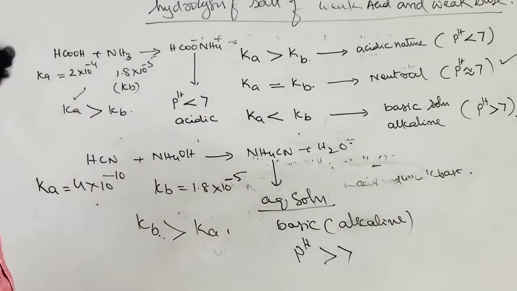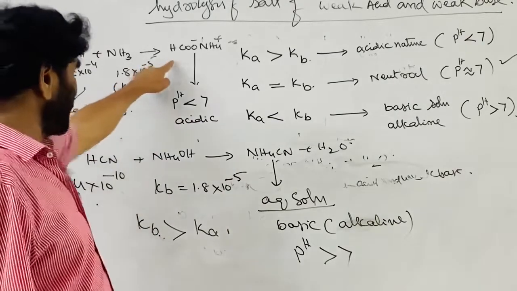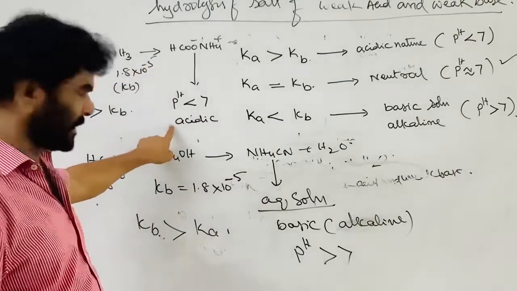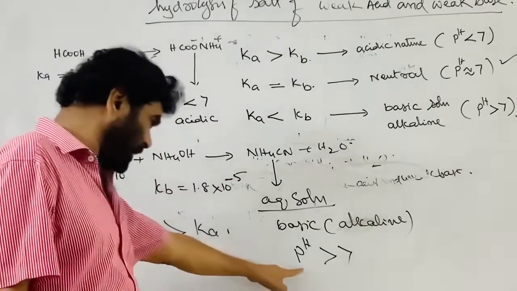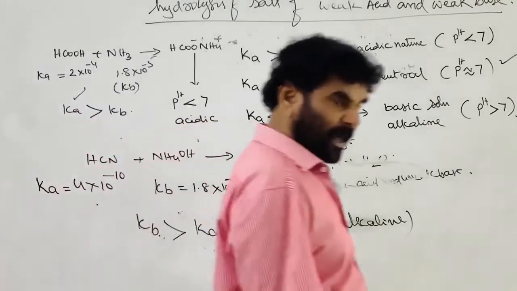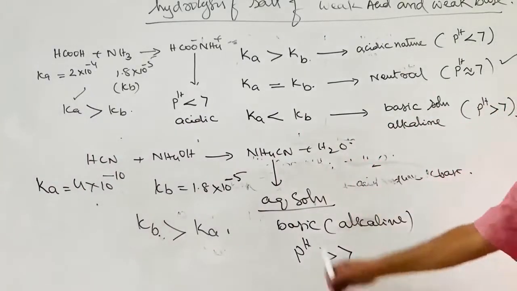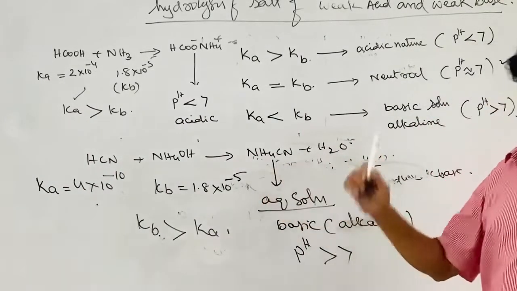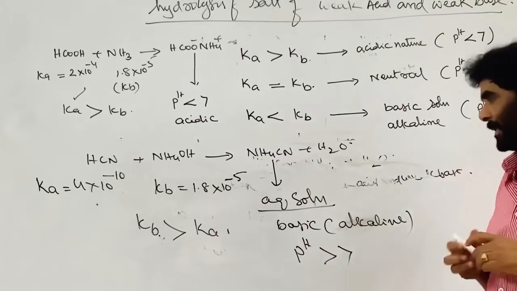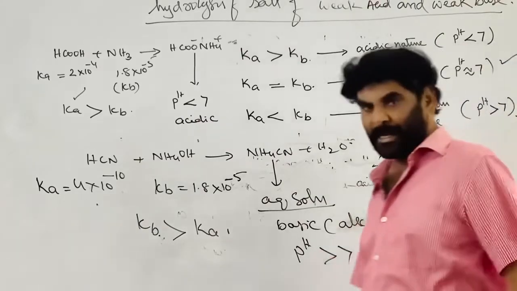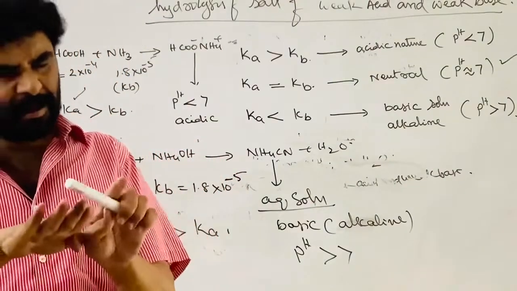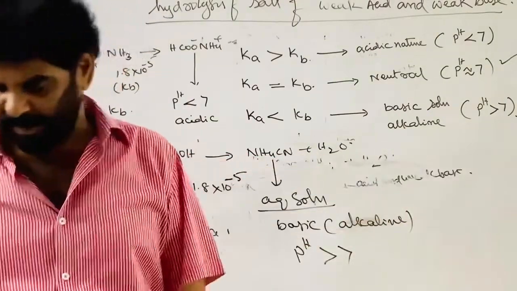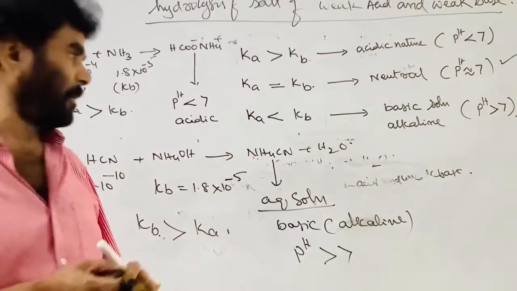See, I have taken 3 examples. In the first, the solution is acidic with pH less than 7. Ammonium cyanide solution has pH greater than 7, slightly alkaline, because ammonia is a stronger base than the acid, HCN. And in the third case, ammonium acetate, where Ka and Kb are nearly the same, 1.8 into 10 to the power of minus 5, the solution is neutral.